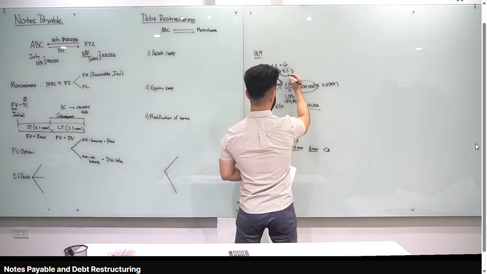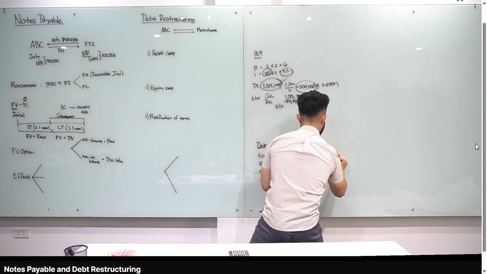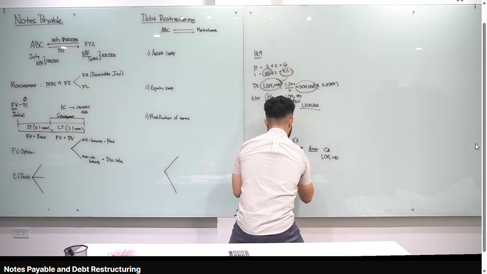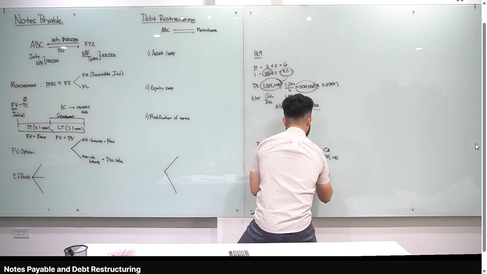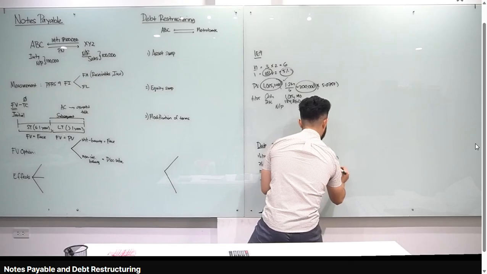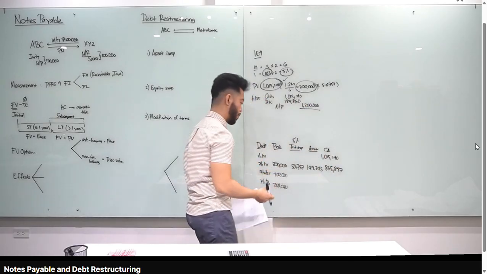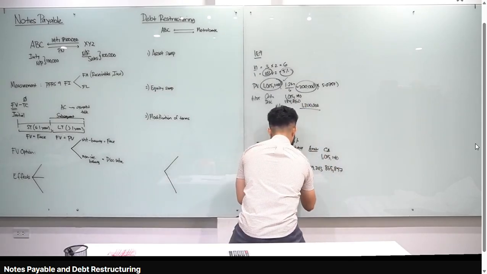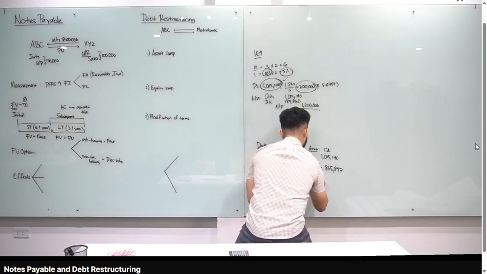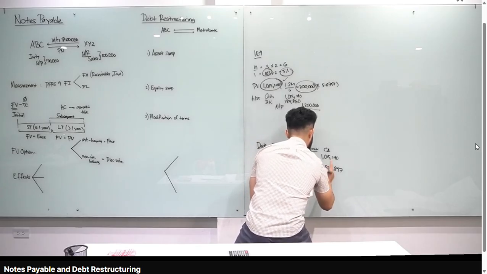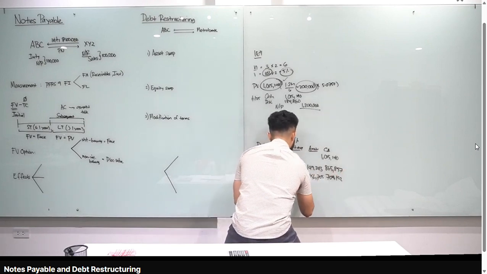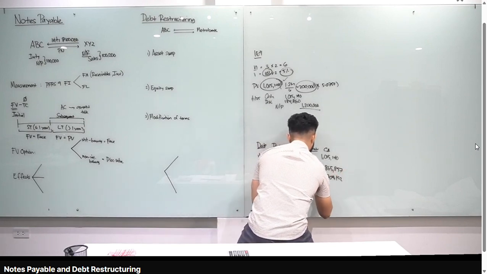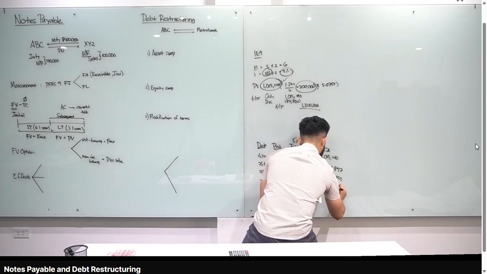Okay? Our carrying amount at the start is 1,015,140. Multiply by 5%, you will get 50,757. Amortization is 200,000 minus 50,757, 149,243. Our carrying amount is 865,897. I'll do the same thing for the next 2 periods. Our interest expense is 43,295. Amortization is just the difference, 156,705. Carrying amount is 709,192. Okay? And the next period is 35,460. Amortization is 164,540. And the carrying amount is 544,652.